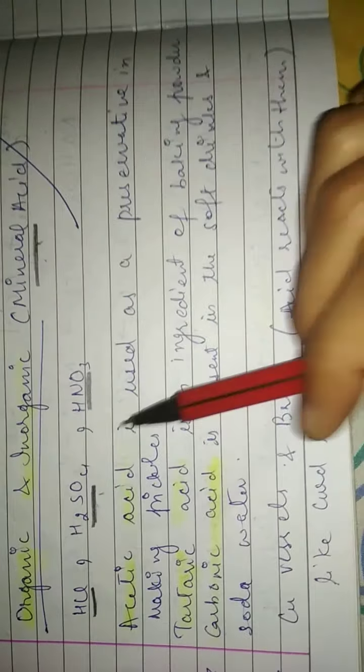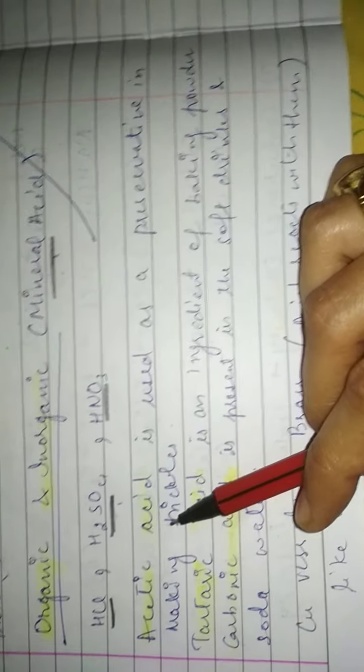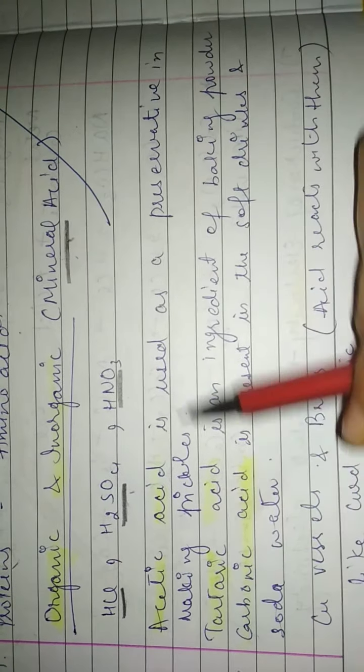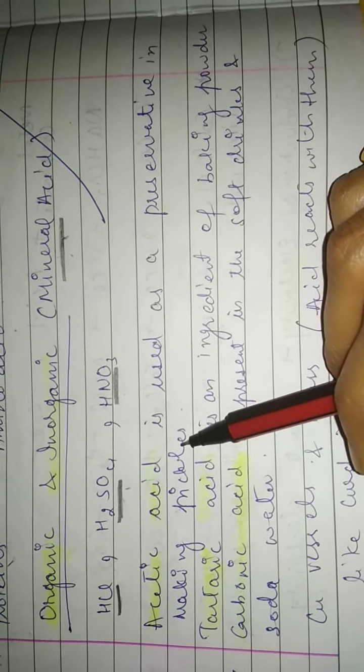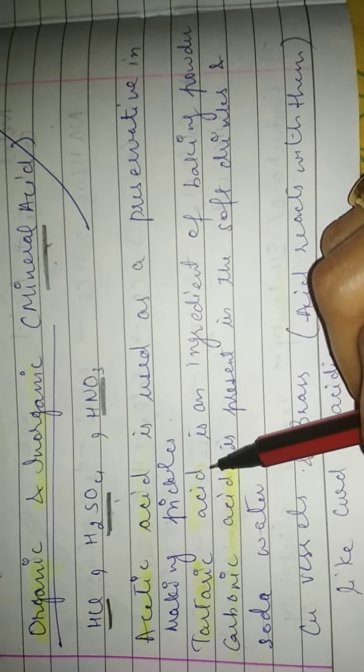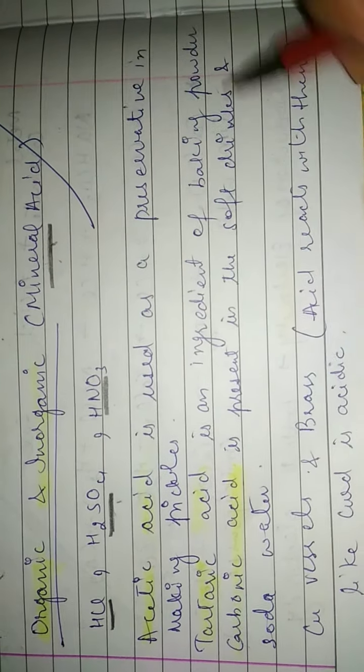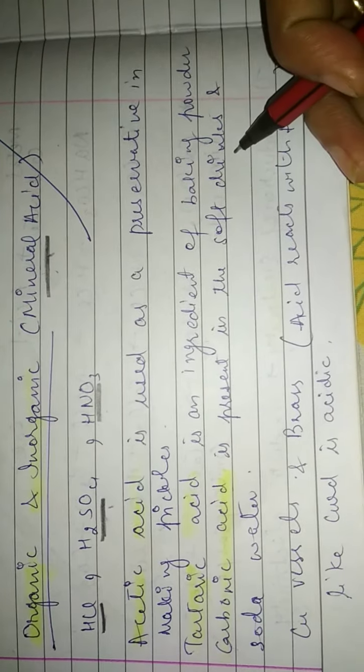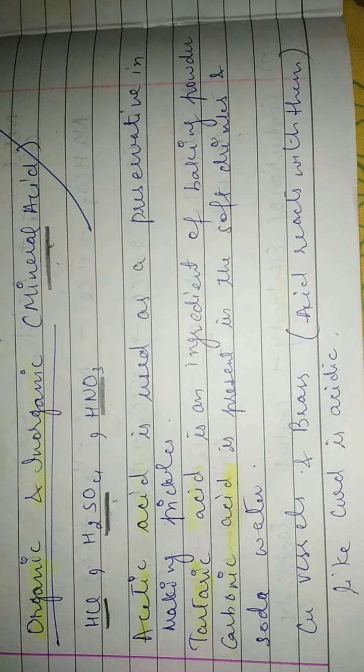And some other acids are, first, acetic acid. Acetic acid, CH3COOH, is used as a preservative in many pickles. Tartaric acid is an ingredient of baking powder. Carbonic acid is used in soft drinks and soda water.